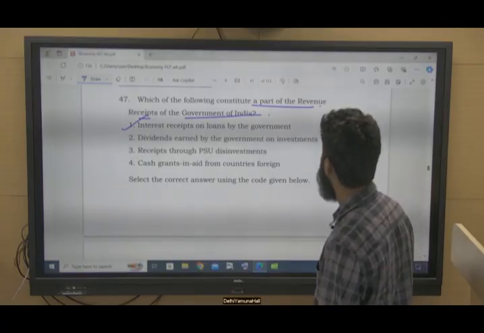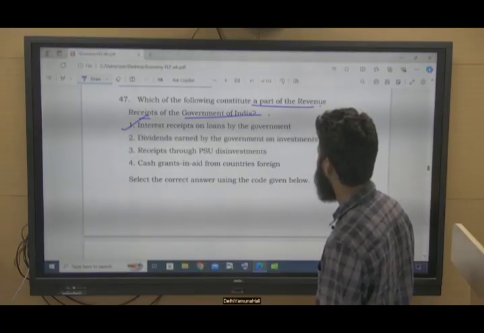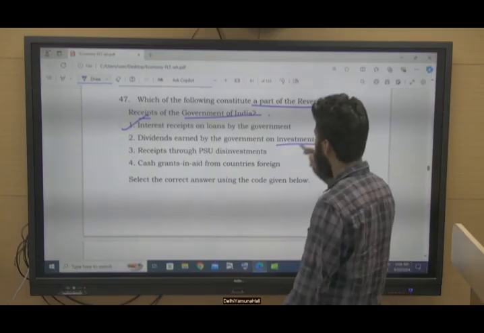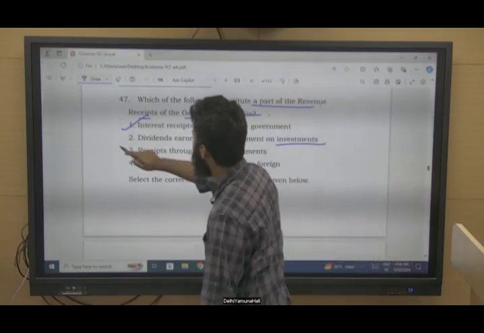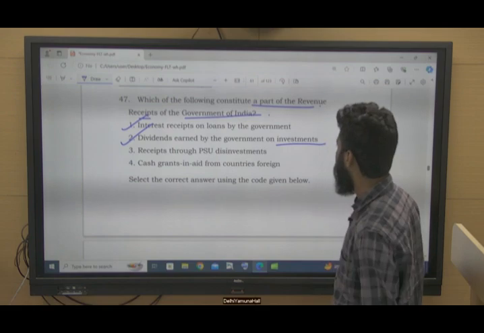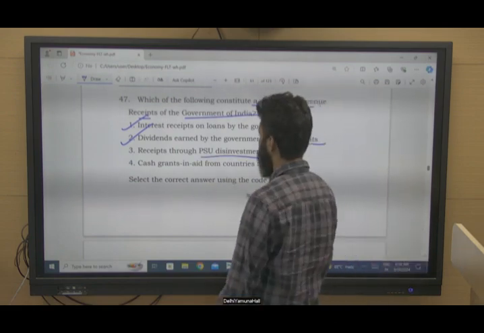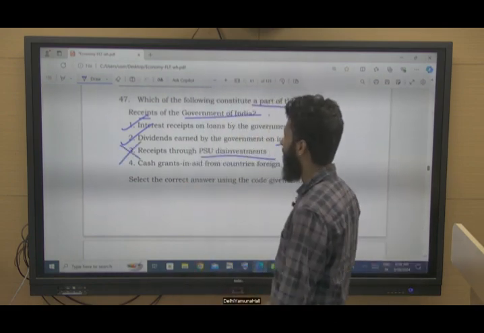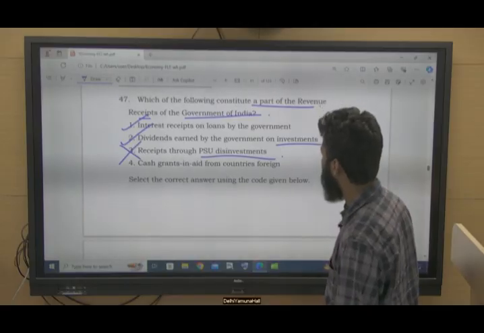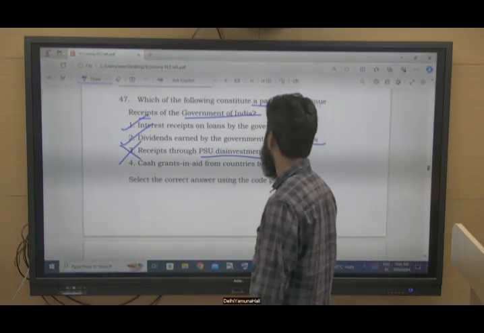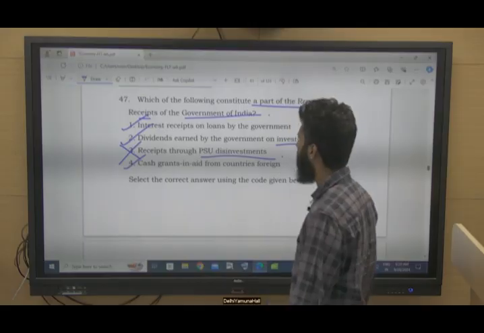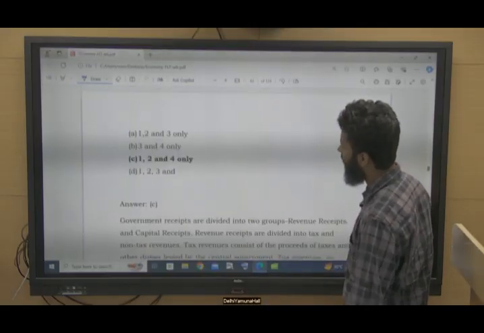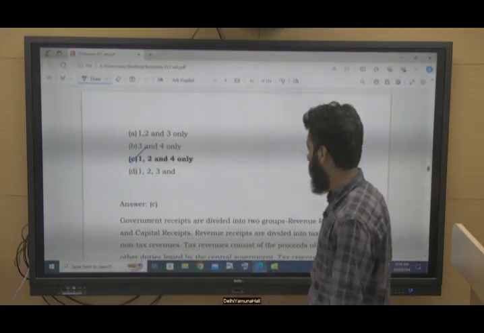Dividends earned by the government on investment, not disinvestment, are also part of revenue receipts. Receipts through PSU disinvestment are part of capital receipts. Cash grant in aid from foreign countries is also part of revenue receipts. So 1, 2 and 4.